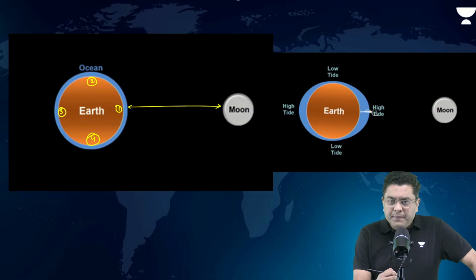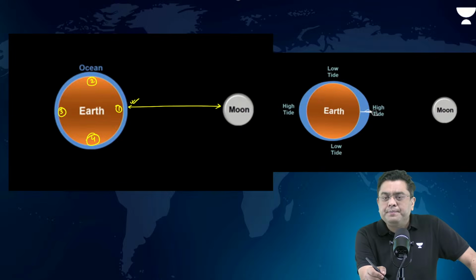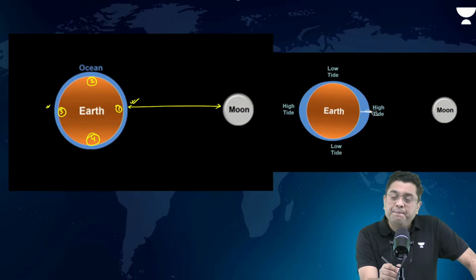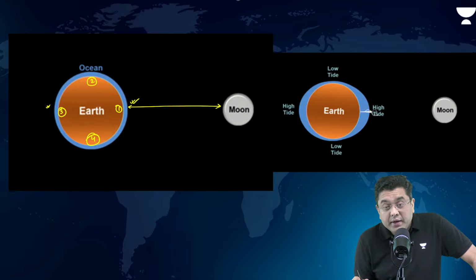Can I say that the gravitational force will be maximum at 1? Gravitational force will be minimal at 3? So, gravitational force is maximum at 1, which means it will try to pull it.